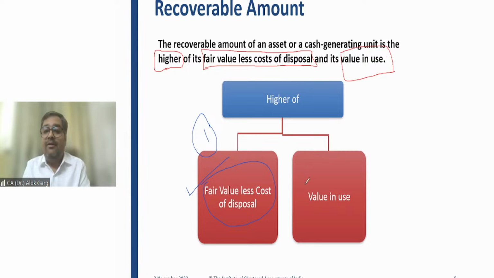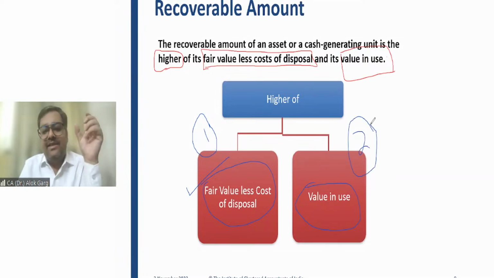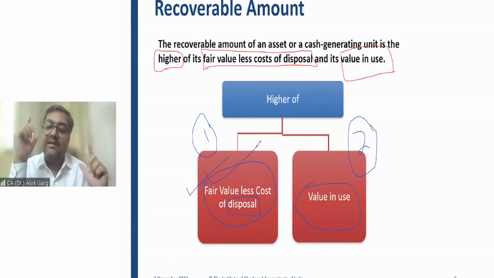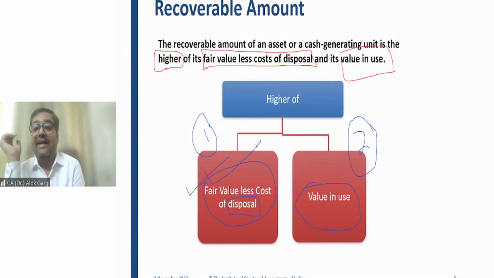Sir, what is meant by value in use? Please tell me, what do you understand by value in use? As the name suggests, if you compare just by the English terminology, fair value talks about disposal. It is a value which you will fetch once you sell the asset. But value in use means if I use my asset, then what is my value if I use the asset?